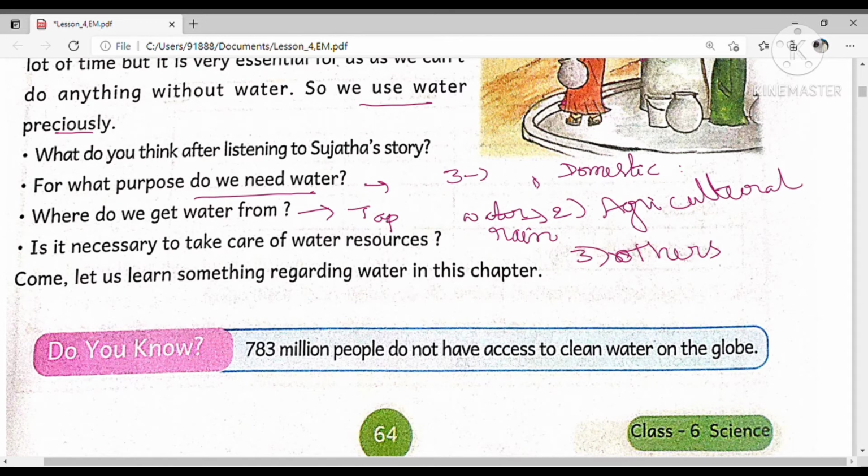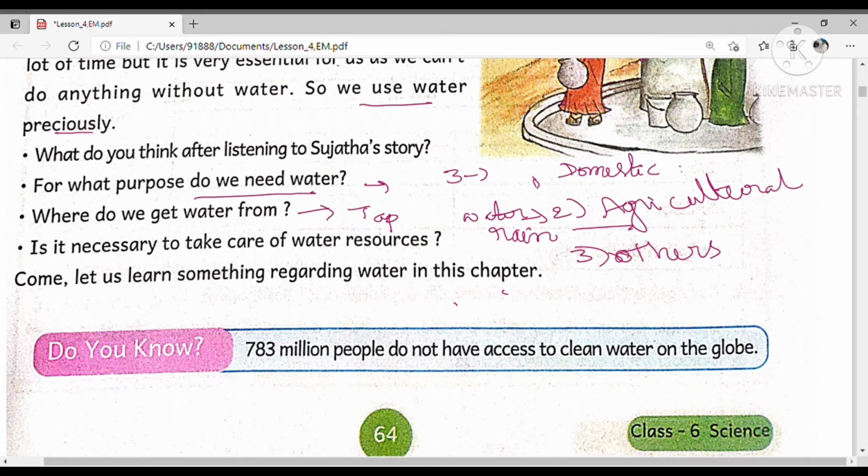If water is scarce, it is very difficult to get food also, because food is available from agriculture. For agriculture we need water. Without water we can't grow any plants. Similarly, for fodder, animal feed, we also need water. And we must preserve water not only for us but also for future generations.